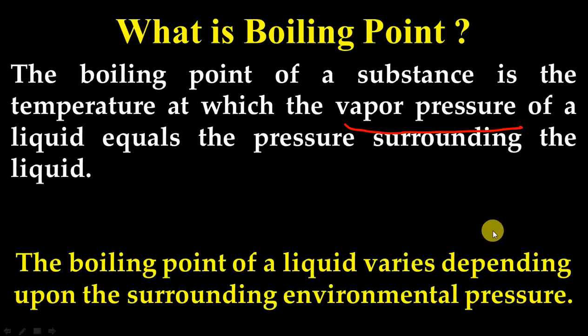But inside a pressure cooker, where pressure is high, meaning external pressure is high, its boiling point increases. But as we move to higher altitudes, atmospheric pressure or the external pressure decreases, and because of that, the boiling point of water also decreases. So this we can explain on the basis of a graph.